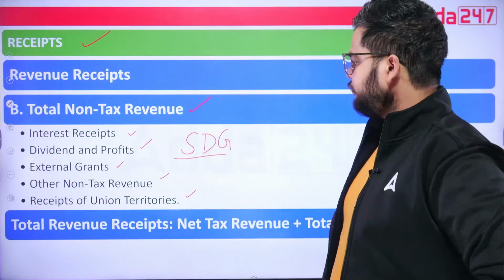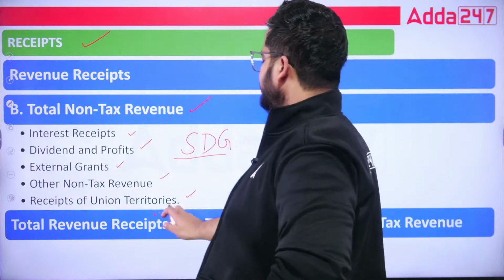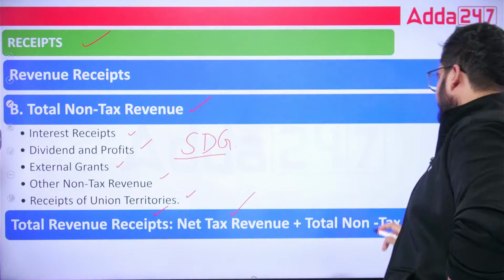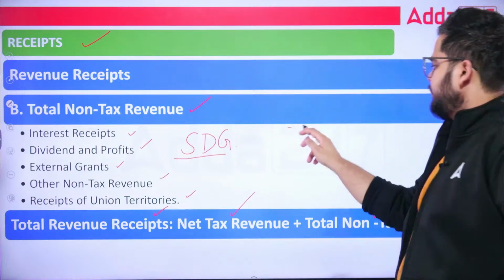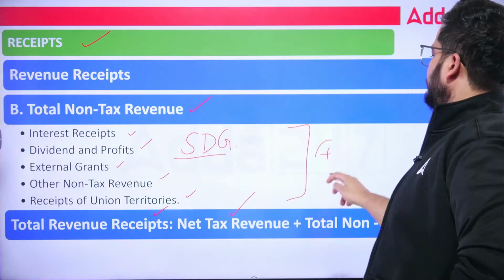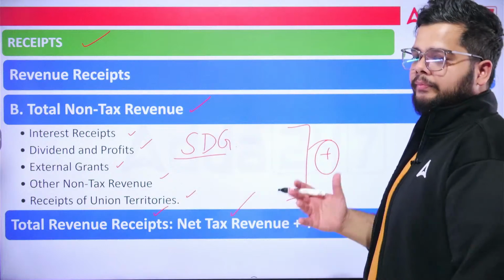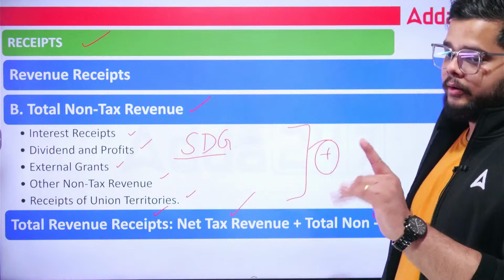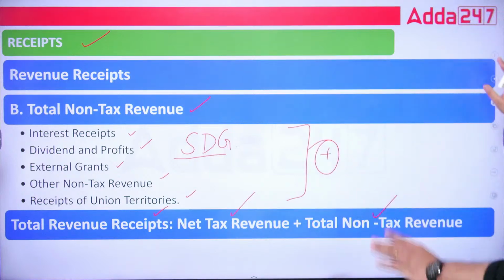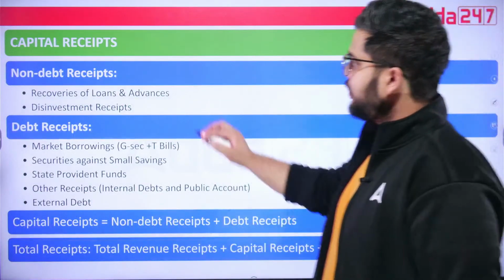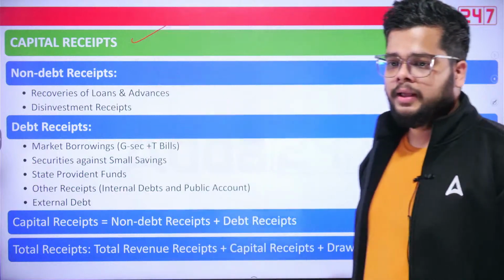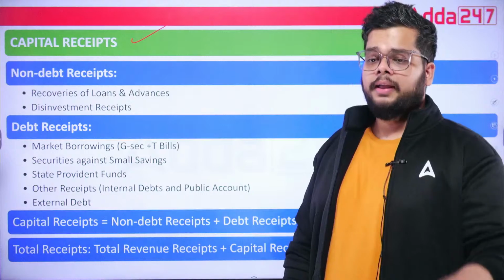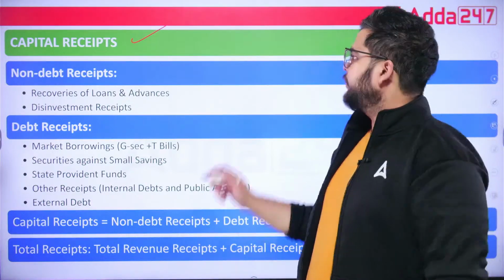Fine. So total revenue receipts will be what? Net tax receipts, the previous slide, plus the total non-tax receipts. Fine. If we add both of them, we will get what? Total revenue receipts, not the capital one, total revenue receipts. Now let's see the capital receipts. Fine. Revenue account we have seen, revenue or real account, whatever you want to call it. Capital receipts, now we will see.